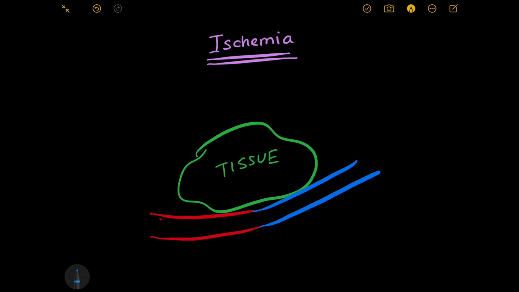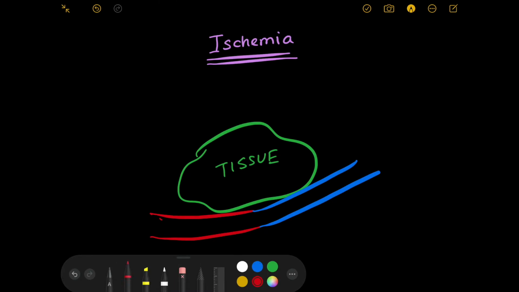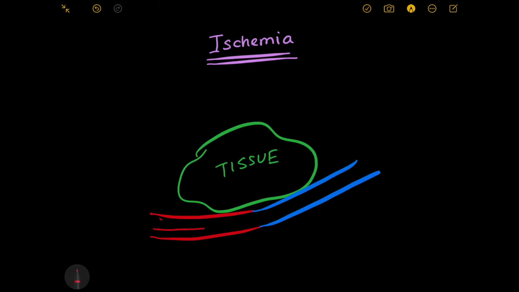And a capillary is formed around the tissue. Now what can be the possible causes? If the arterial blood that is coming gets decreased, that can be a cause of ischemia, right? If the blood that comes to the tissue gets decreased, that simply means that the delivery of blood to the tissue is less, which is ischemia, right?